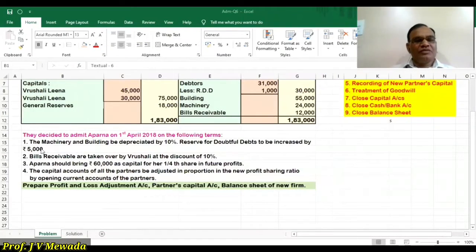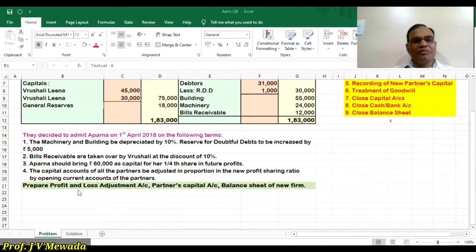First is machinery and building to be depreciated by 10%. RDD is increased by 5,000. Bill receivable is taken by Vrushali at discount of 10%. So these two adjustments are related to revaluation. Aparna should bring 60,000 as capital. This is for the new capital. The capital of all partners is adjusted in the new profit sharing ratio by opening current account.